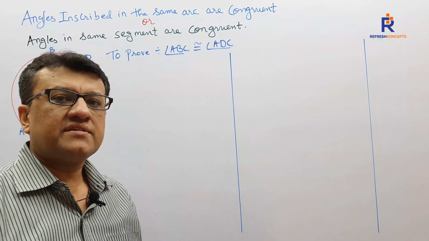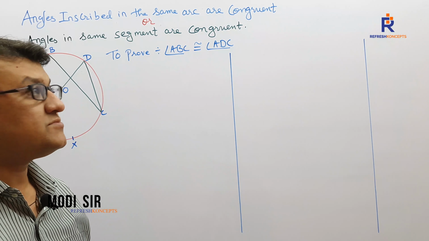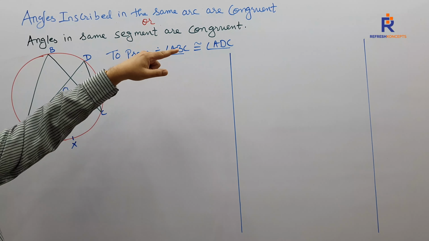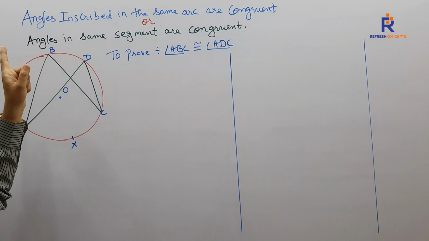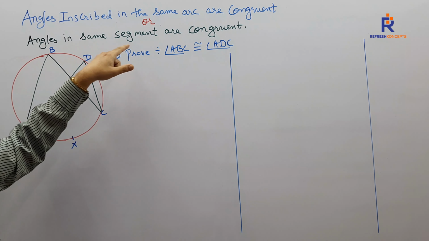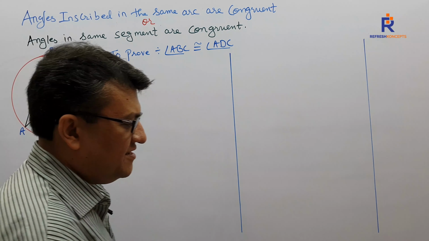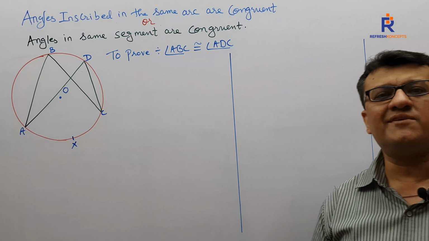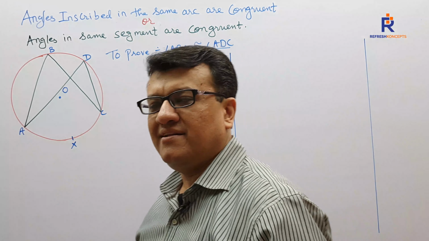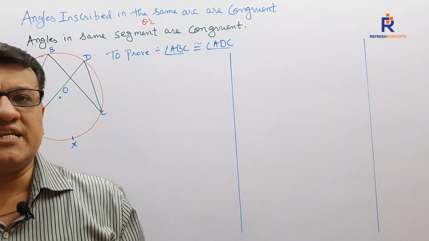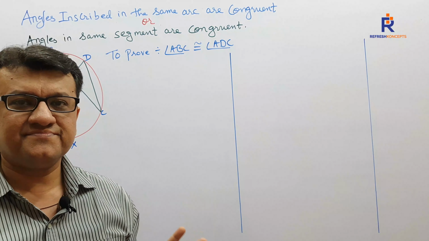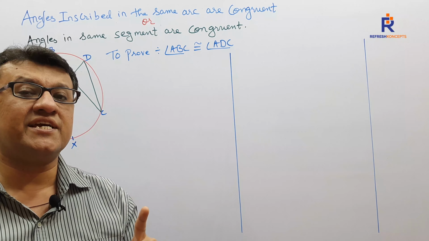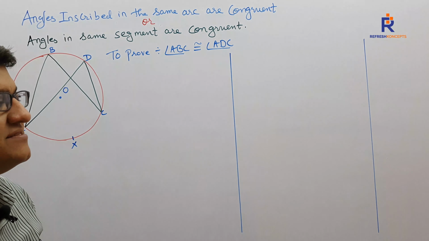Let's proceed, children. Having understood what the inscribed angle theorem is, what next we need to know is: angles inscribed in the same arc are congruent, or angles in the same segment are congruent. By this time you should be very clear why sir has written down two statements. In the inscribed angle theorem, I gave you two versions. One was in context to the intercepted arc and one was in context to the central angle.